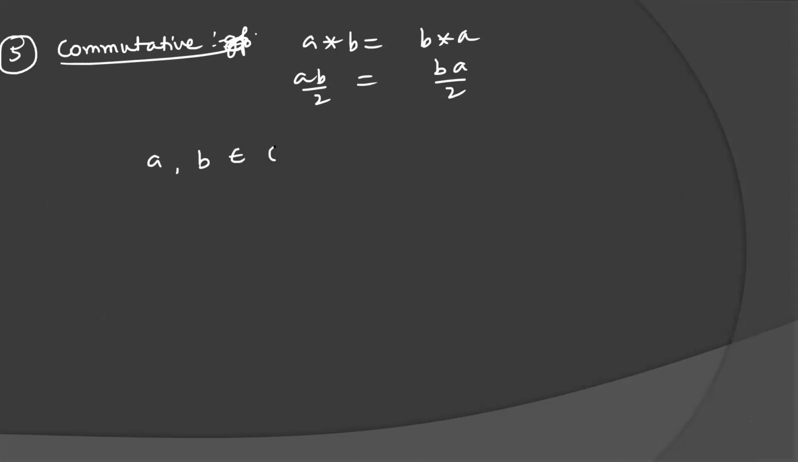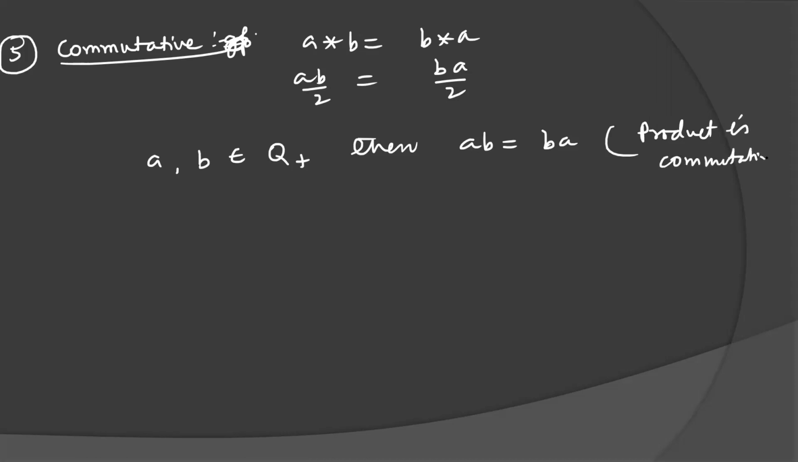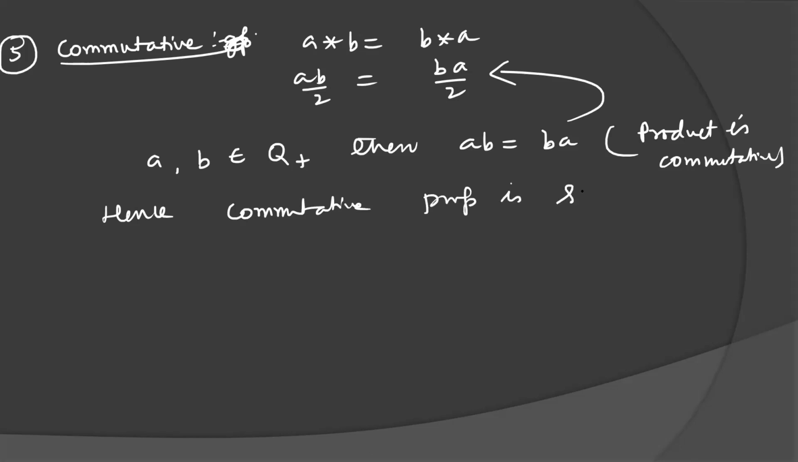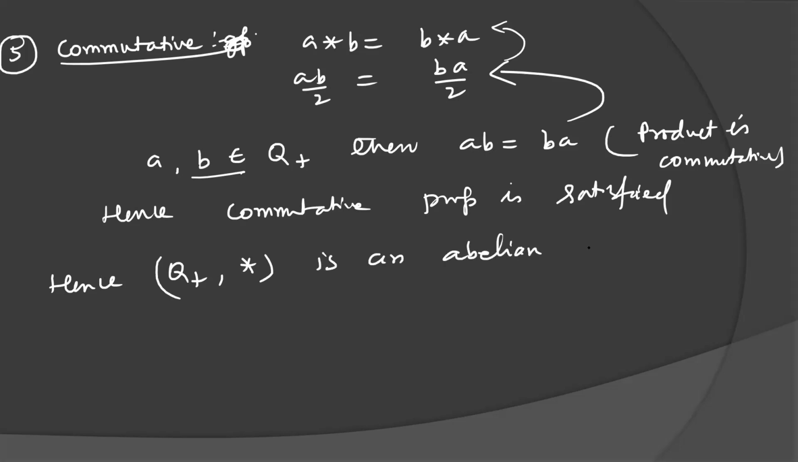If A and B belong to Q plus, then A into B equal to B into A. Product is commutative in the case of positive rational numbers. So this implies that the commutative property is satisfied. If you divide both sides by 2, you will get the same result. If A and B are positive rational numbers, then their product will be commutative. By dividing by 2, you will get the composition property also satisfied. Hence, Q plus with respect to the binary operation is an abelian group. Next, example 4, I am giving you as homework.